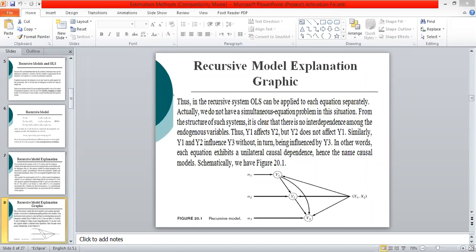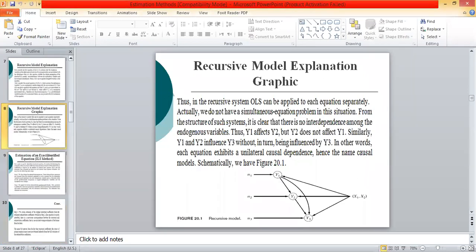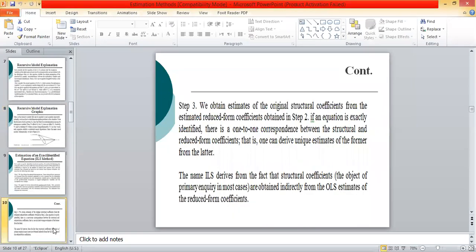We can also say that we look at the coefficients of the endogenous variables. If you establish a matrix from the coefficients of the endogenous variables, you will get a triangular matrix.